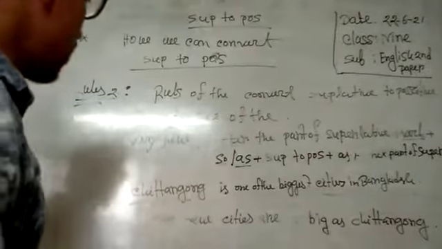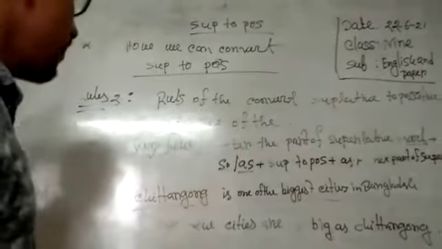So dear learners, I hope that you understand these rules.